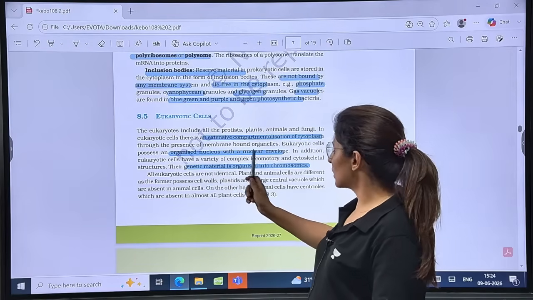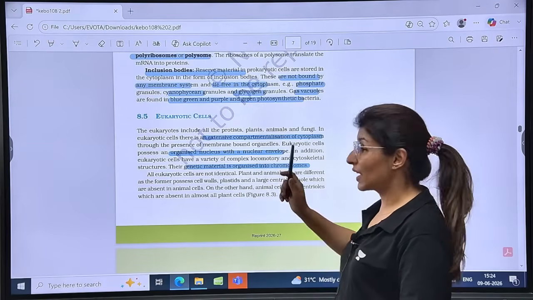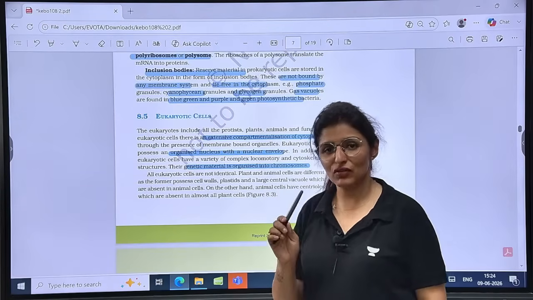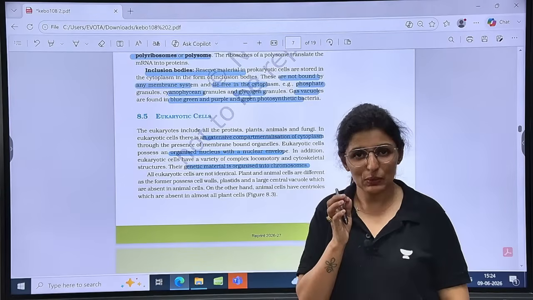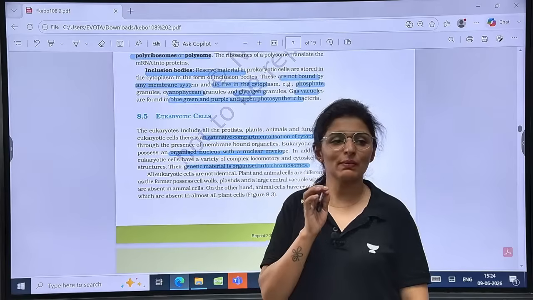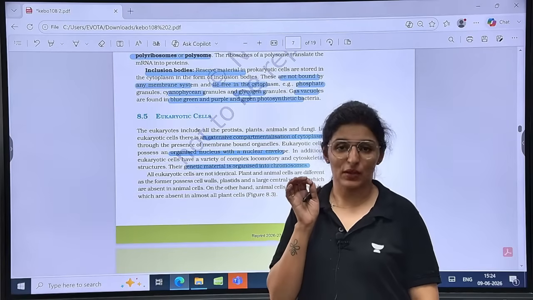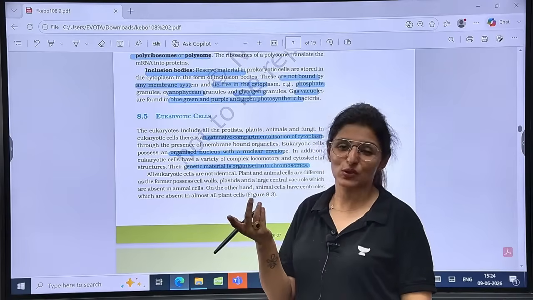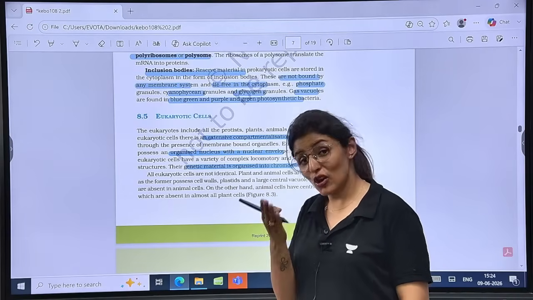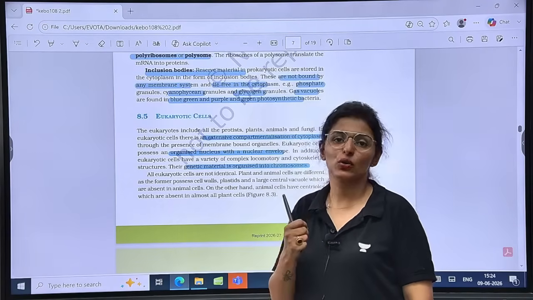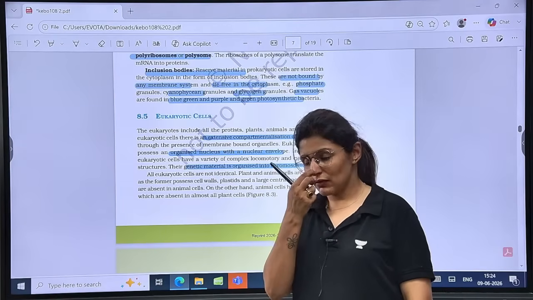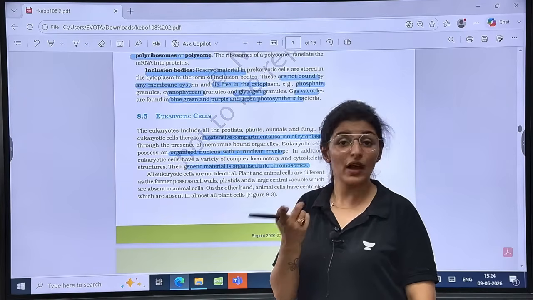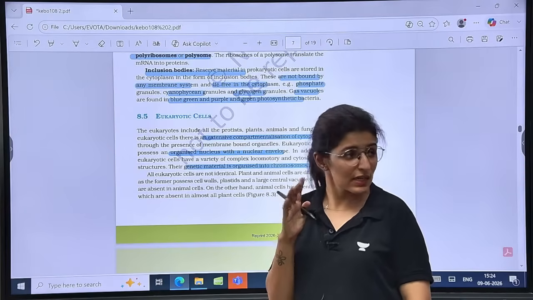So, an organized nucleus with nuclear membrane, and genetic material organized into chromosomes. Now for chromosome formation, we want two things. We want that genetic material should be bound with histone proteins. Is that clear? Without histones, DNA will not form nucleosome, it will not form chromosome. So the concept of chromosome is only for eukaryotes. For prokaryotes, we have prochromosome. In prokaryotes, we don't have histones, so no chromosomes. Is that clear to all?